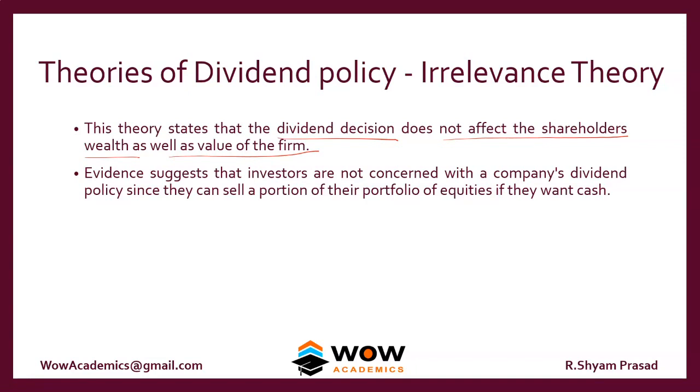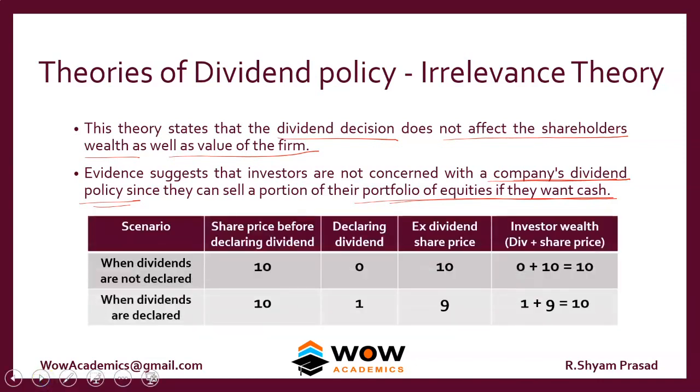because this theory suggests that even if the company is not declaring any dividend, the shareholder can create his own dividend policy. Sounds very different. So even if the company does not have a dividend policy, the shareholder himself can create a dividend policy. How can he create a dividend policy? For example, you can see here